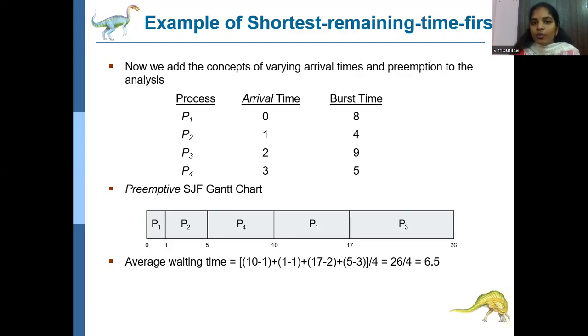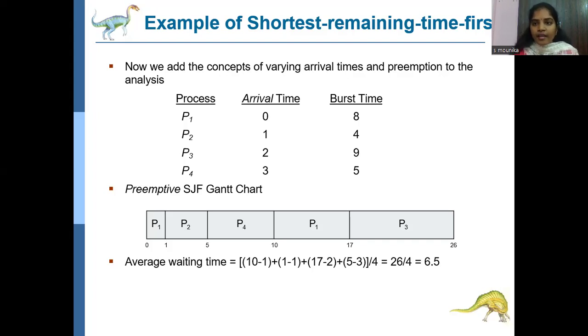When a process comes into the ready queue, that is nothing but the arrival time. How much time it has to take for execution, that is nothing but the burst time. So here the P1 process arrived at the ready queue at 0 milliseconds and it takes 8 milliseconds to complete its execution.